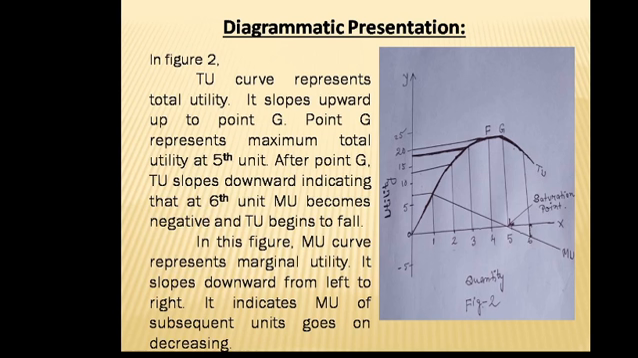In this figure, the MU curve represents marginal utility. It slopes downward from left to right. It indicates that MU, that is marginal utility of subsequent units, goes on decreasing.